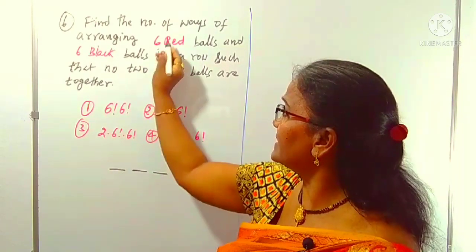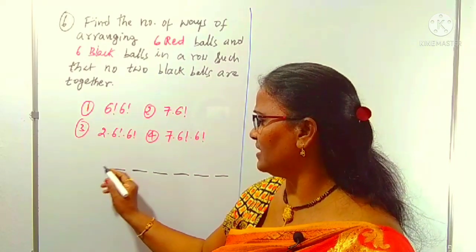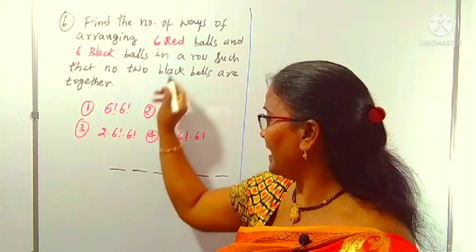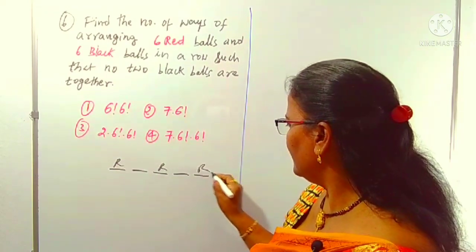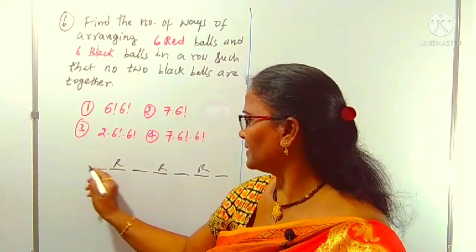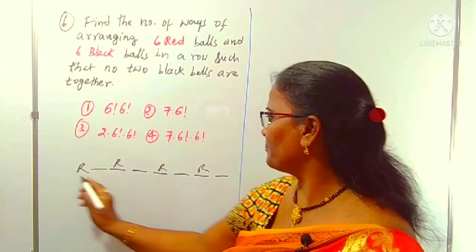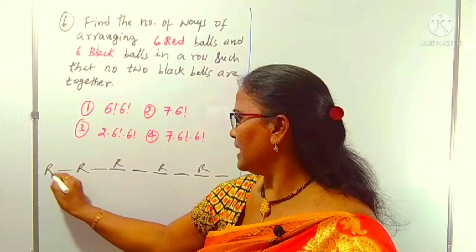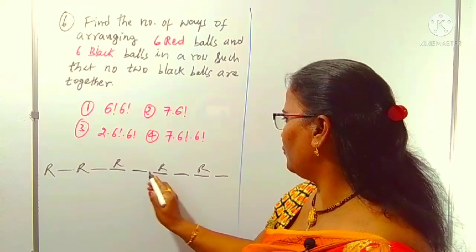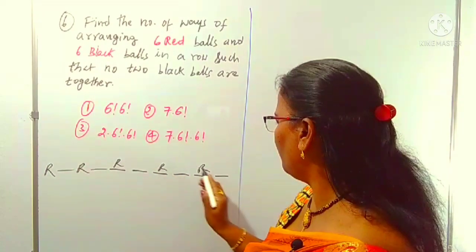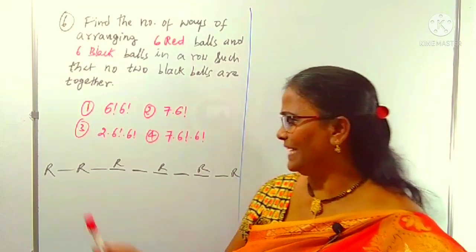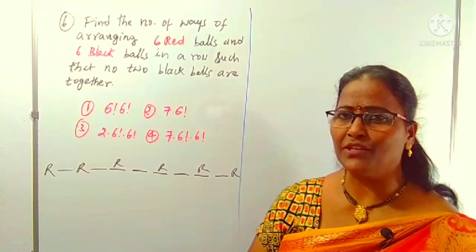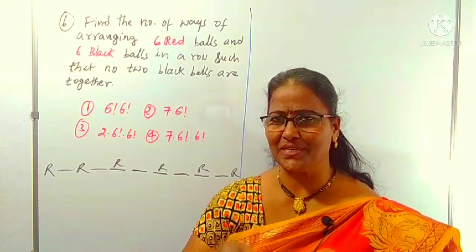We can arrange the 6 red balls by leaving one place for the black. Red and red and red, I am arranging leaving one place for the black, like this: 1 2 3 4 5 6. Okay, 6 reds I arranged by leaving one place for the black because of the condition that no blacks are together.